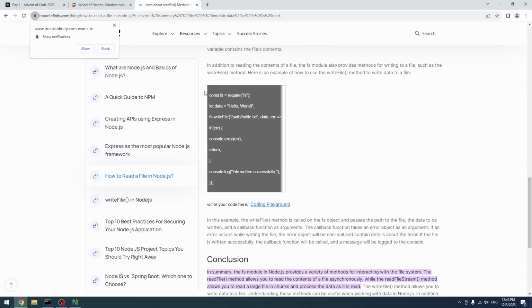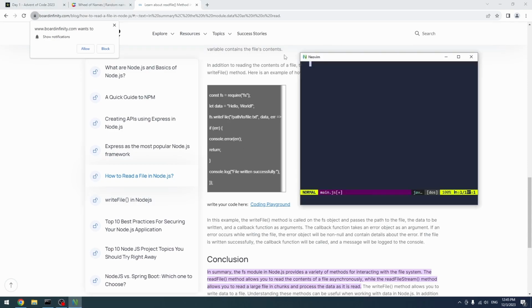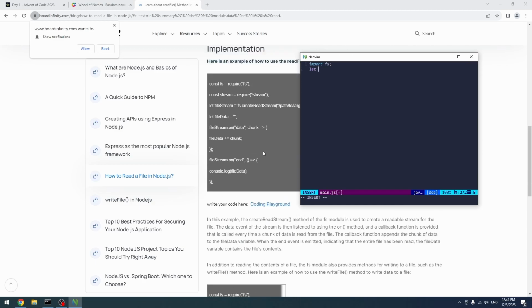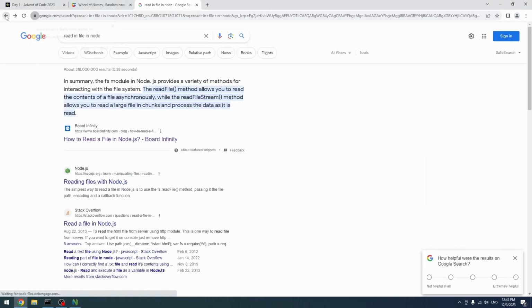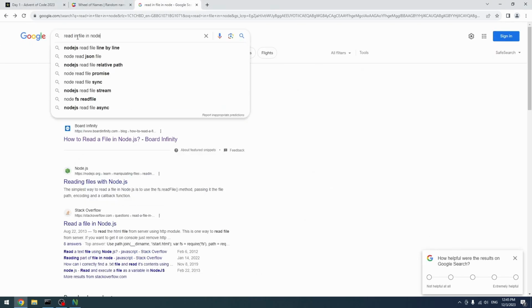fs, constant fs, or you can just import it, right? So we can do some like import fs. Well, I don't want to write it, I want to just read it. Read entire file.